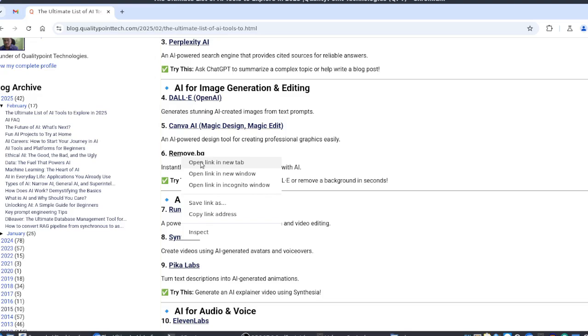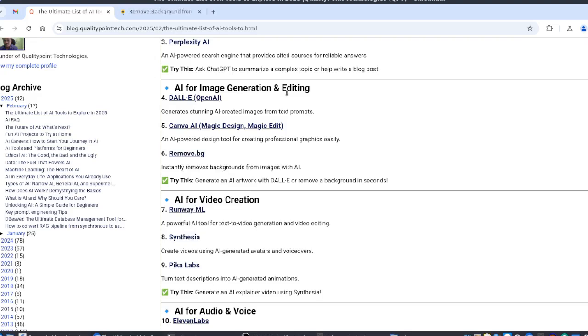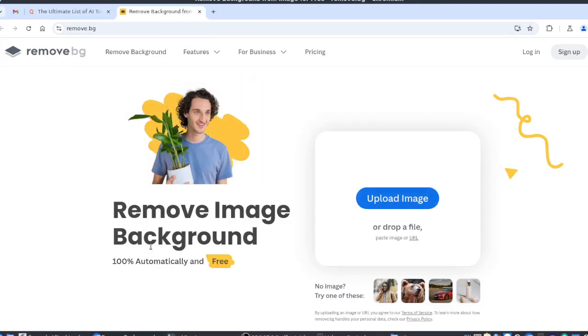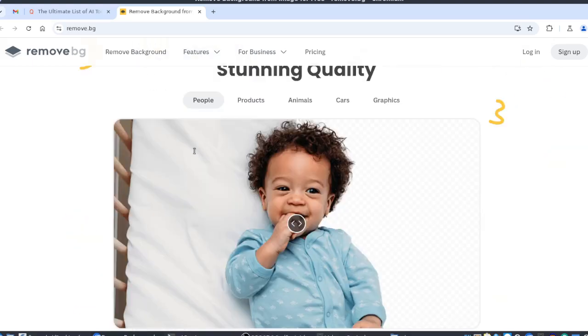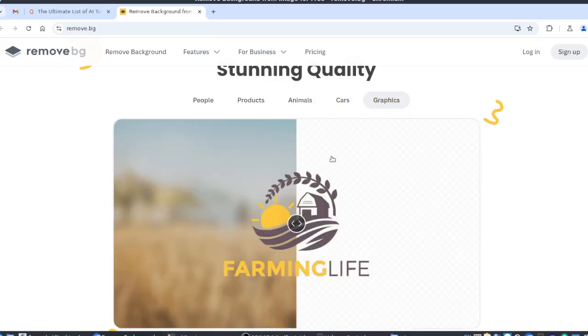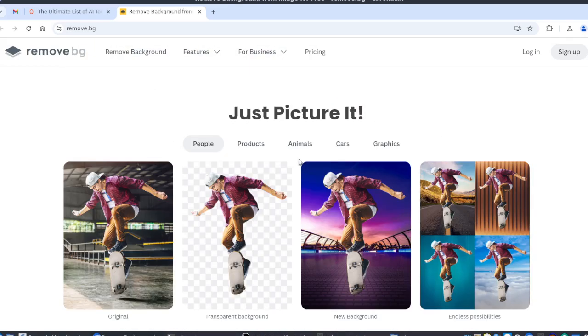Next one is remove.bg, for removing the backgrounds from images using AI. Here you can just upload the image and then ask it to remove the background, and it will remove it. Here they provided some samples. So it will save you a lot of time for doing image editing, right?